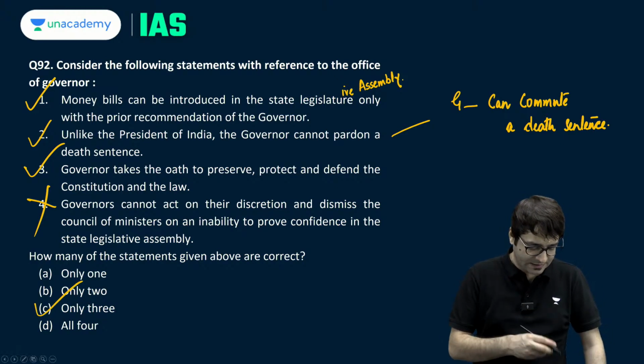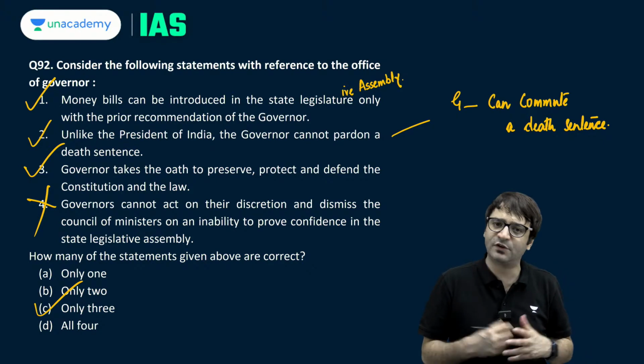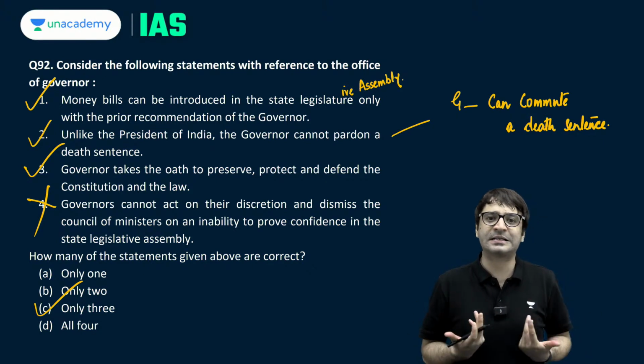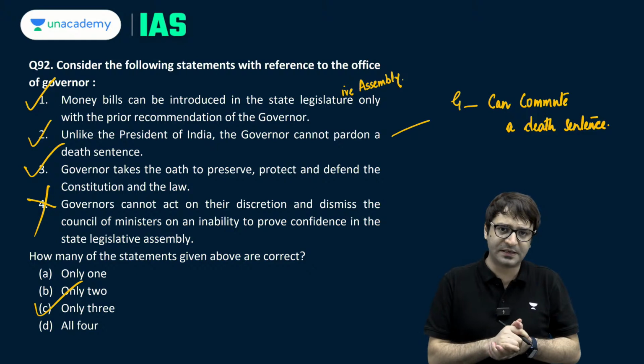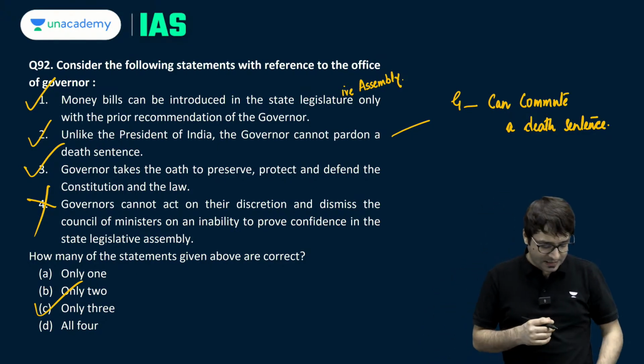The governor can. If you have failed to prove majority on the floor of the State Legislative Assembly, which means the governor in his discretion can dismiss the Chief Minister and the Council of Ministers. So only 3 statements are correct. C is the right answer.